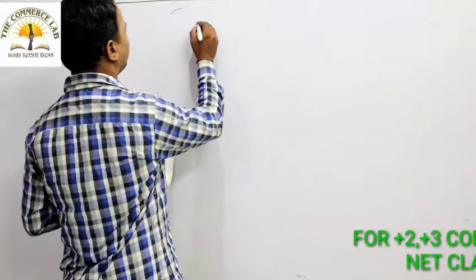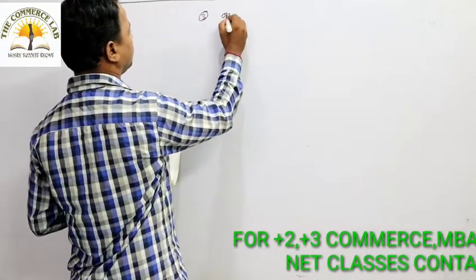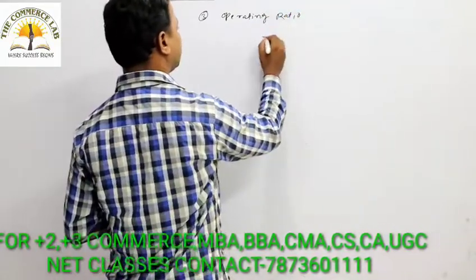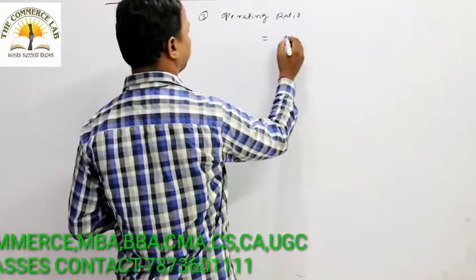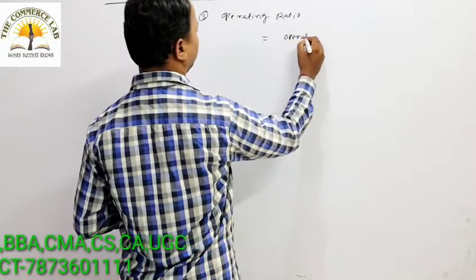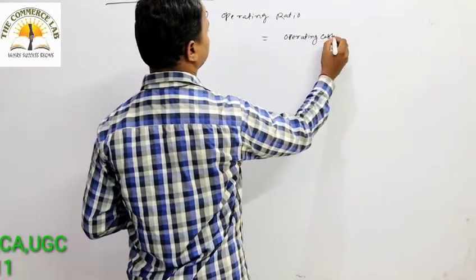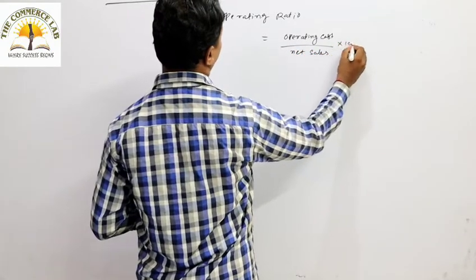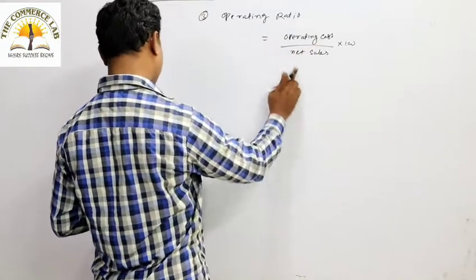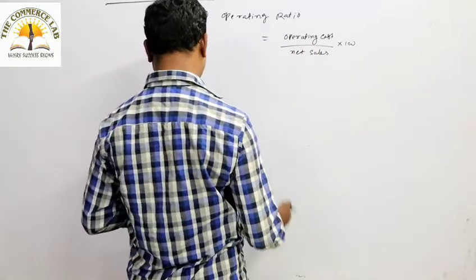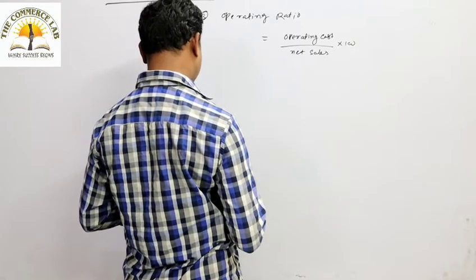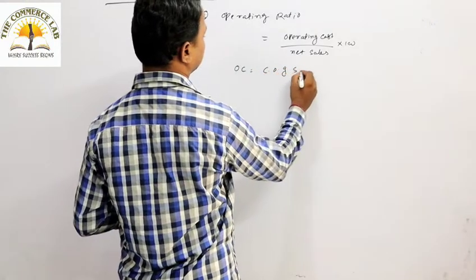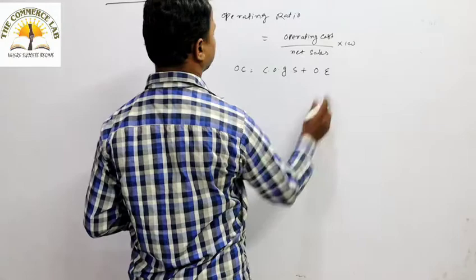Thereafter we have to calculate the operating ratio. So how to calculate the operating ratio? Operating ratio can be calculated with the formula operating cost by net sales into 100. So what is operating ratio? Operating cost by net sales into 100. So what is this operating cost? Operating cost is nothing but the cost of goods sold plus operating expenses.